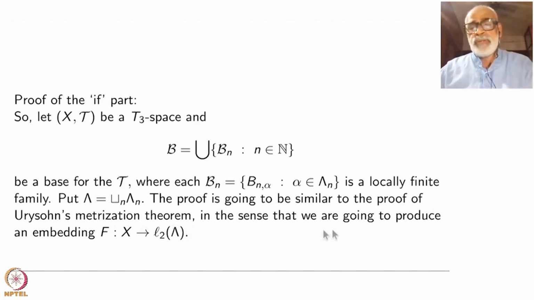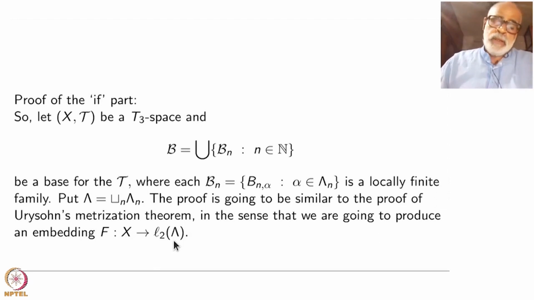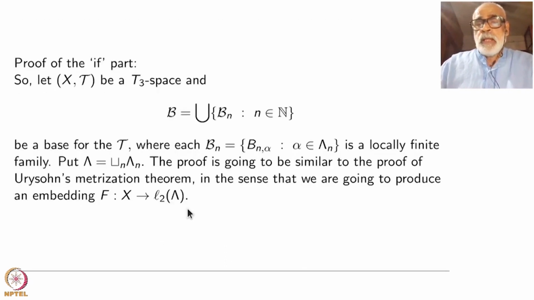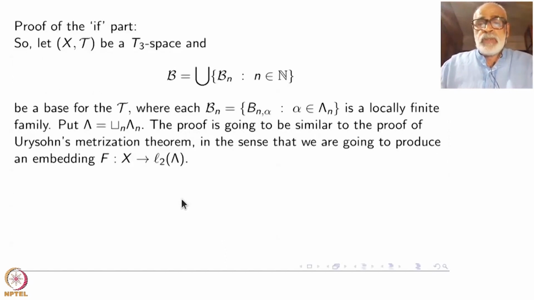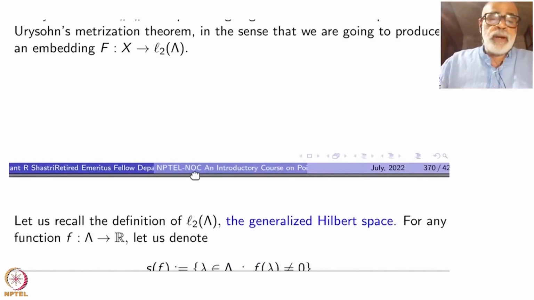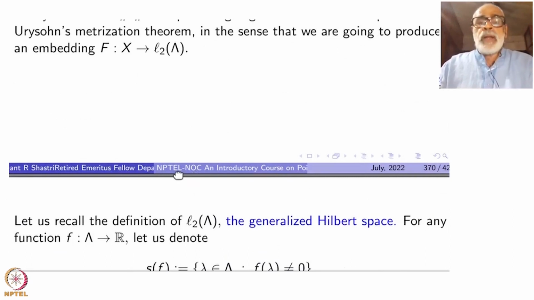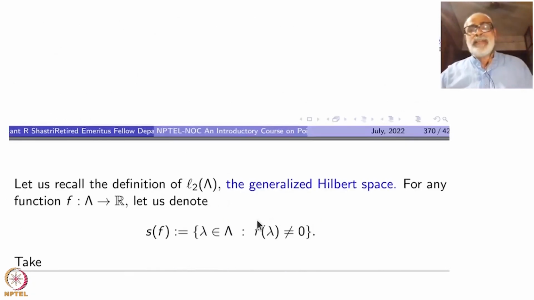Namely, the proof is now going to be similar to the proof of the Smirnov metrization theorem, in the sense that we are going to produce an embedding of X inside the Hilbert space L2(Lambda), the L2 space, with the L2 norm. So I will recall what this L2 of Lambda is, on any set. Any set, L2 of that makes sense. I am just recalling the generalized Hilbert space.